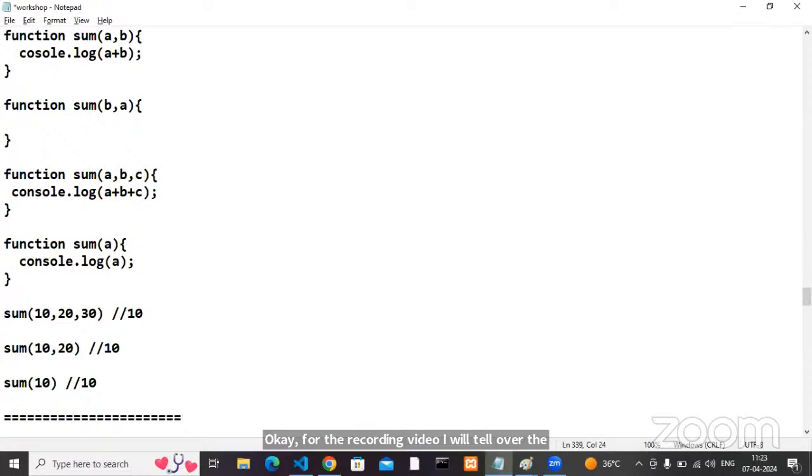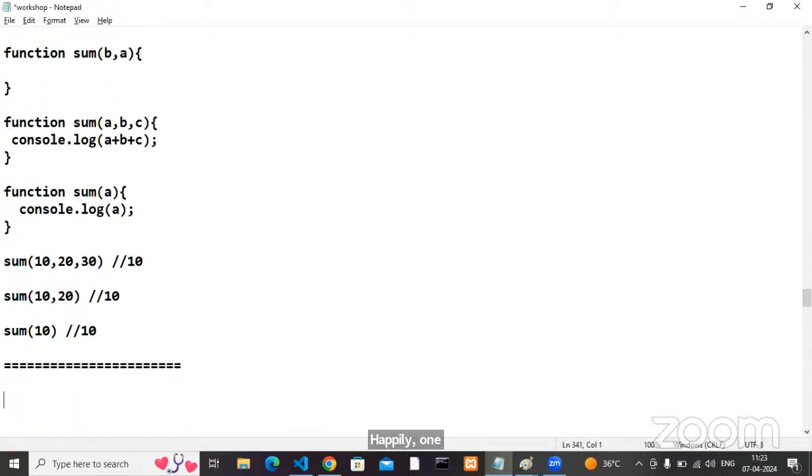Okay, everyone? Overloading. The next one is overriding. What about overriding? Can anyone tell me, what is overriding?